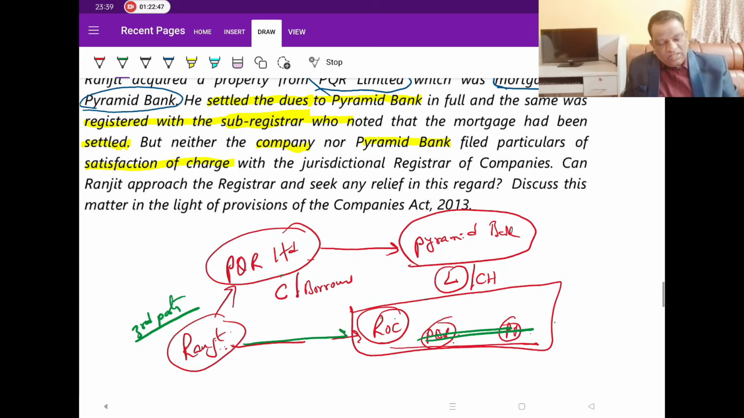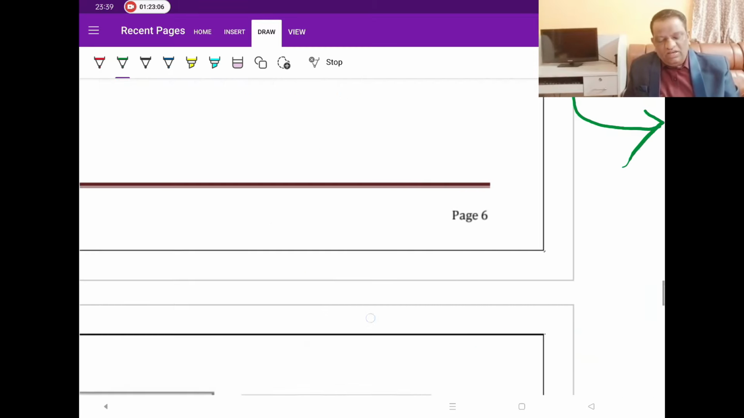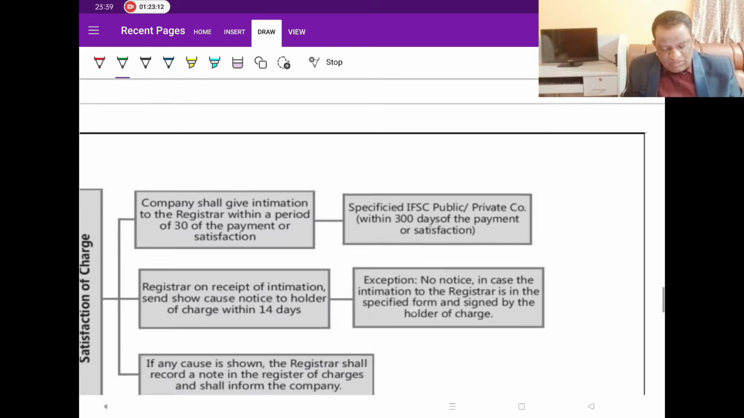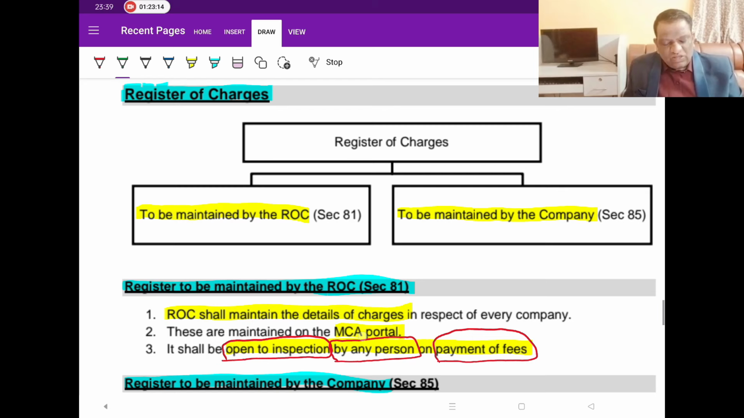So, the answer to it: can a third party communicate to ROC? Can he approach the ROC? The answer is yes, he can approach it. And then what is the relief? ROC is going to delete the lines, though it has not received any communication from the company, because this is covered under section 83, which we are talking about. So ROC has the power. He can delete it. He need not wait for the company to communicate. So with this, that point is also covered.